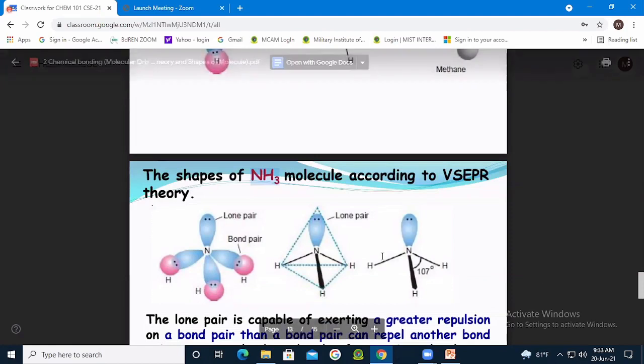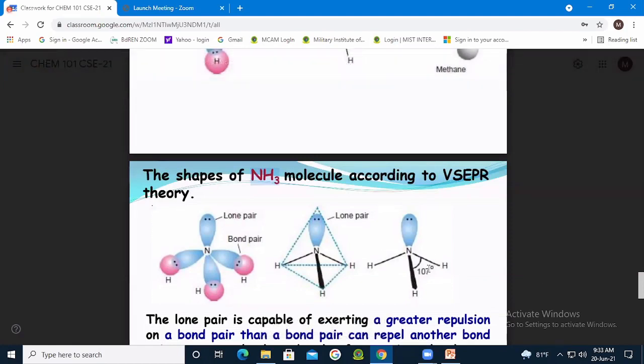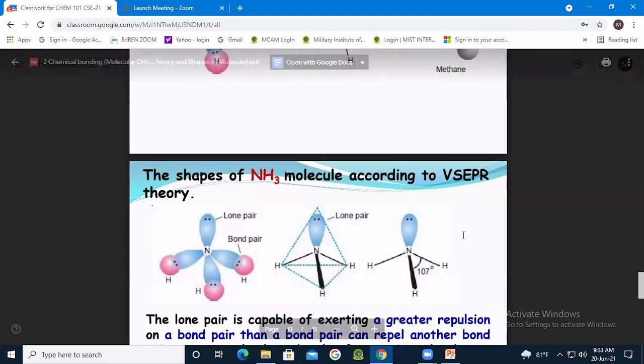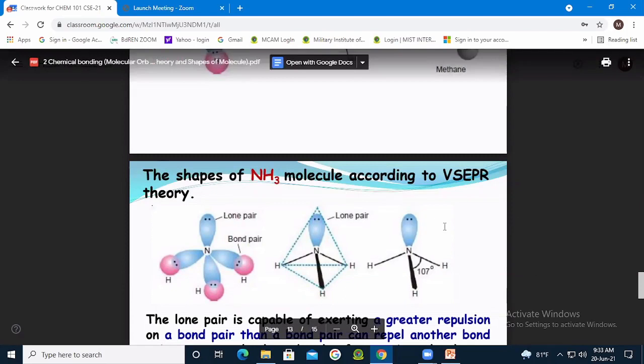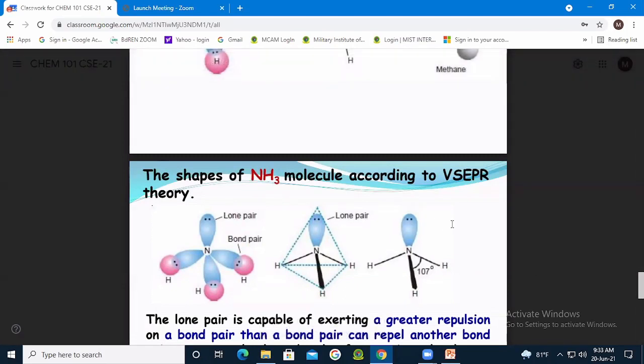Bond pair repulsion will be more, and the bond angle will be more squeezed, and that will be 102. Clear? Yes, sir. Okay. Due to the electronegativity difference. Other explanation is the same.